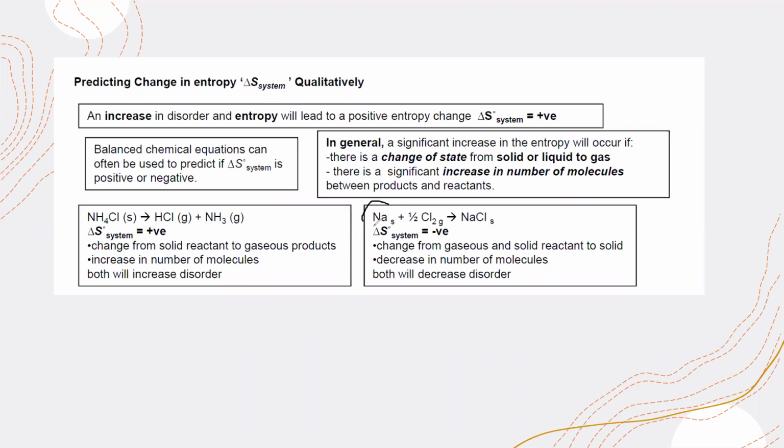You have another example: solid sodium and chlorine gas forming sodium chloride. So gas turned into solid. You have more particles, like 1.5 particles on the reactant side and only one particle in the product. So the number of particles decreases, and the solid has lower entropy as compared to gas. According to the qualitative analysis, the entropy change of the system should be negative. Is this clear?